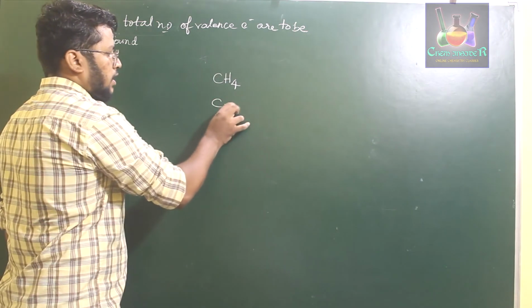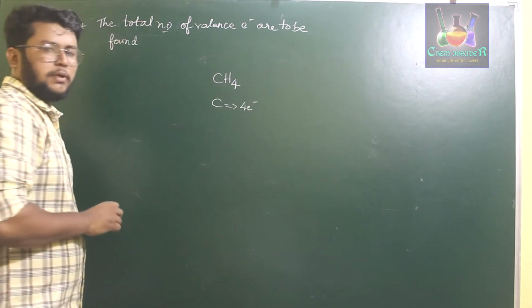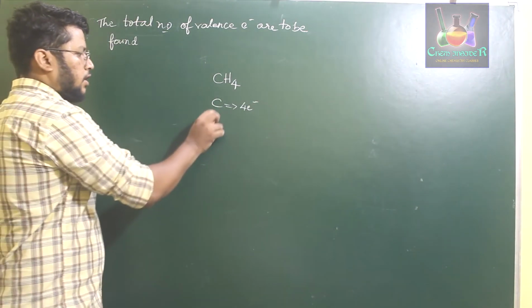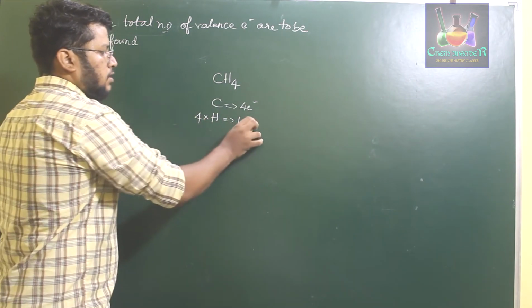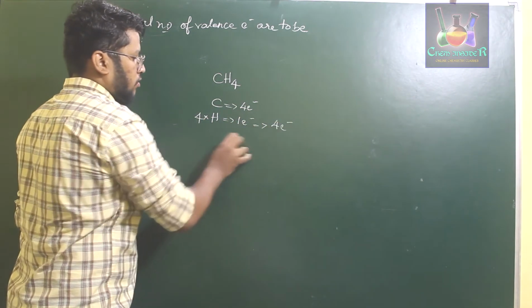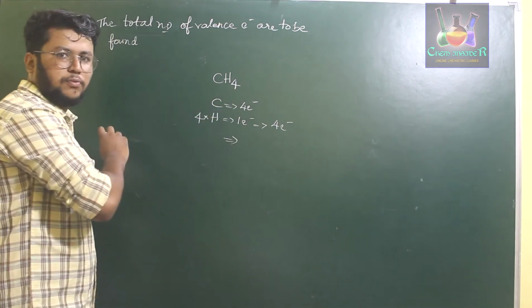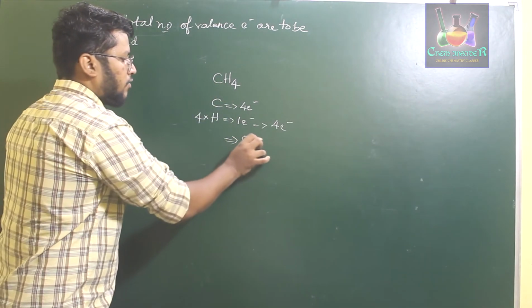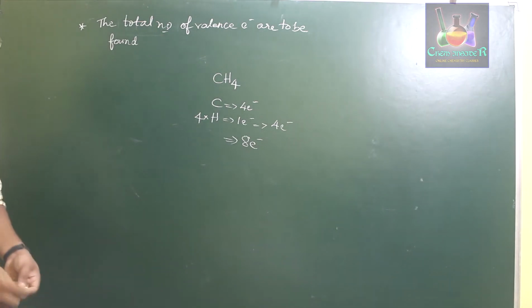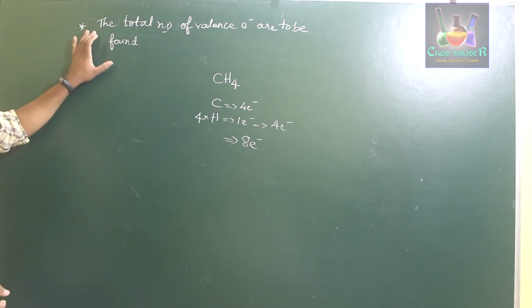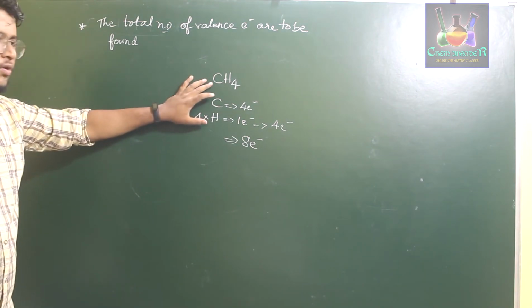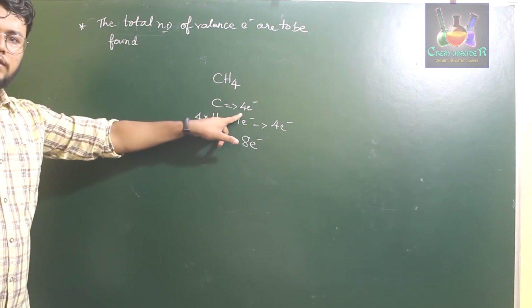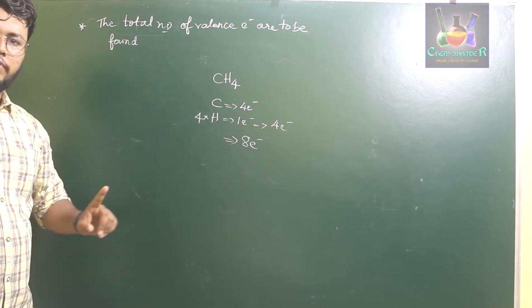carbon has 4 valence electrons, and each of the hydrogens has 1 valence electron. So therefore, 4 hydrogens means 4 valence electrons. Therefore, the CH4 molecule carries 8 valence electrons. So first what you have to do is calculate the number of valence electrons in the given molecule or compound. So in the case of CH4, carbon carries 4 valence electrons, hydrogen carries 1 valence electron,